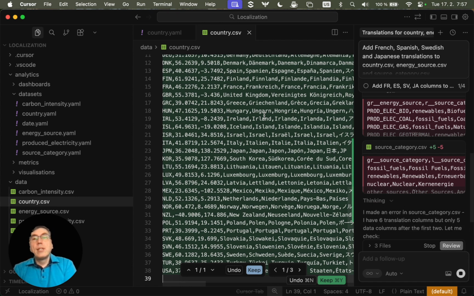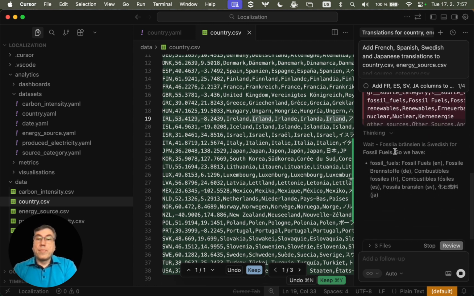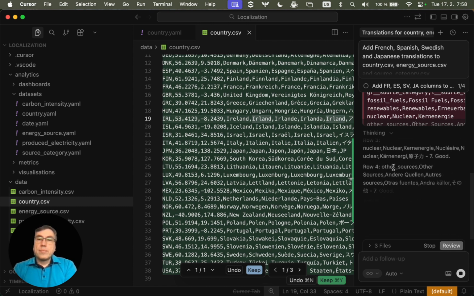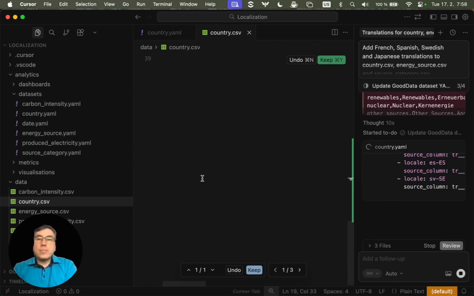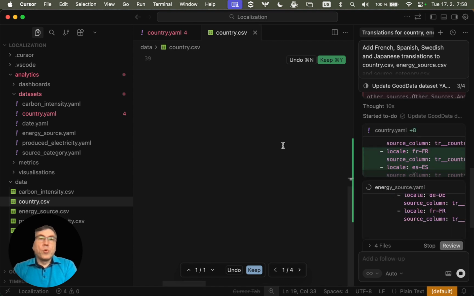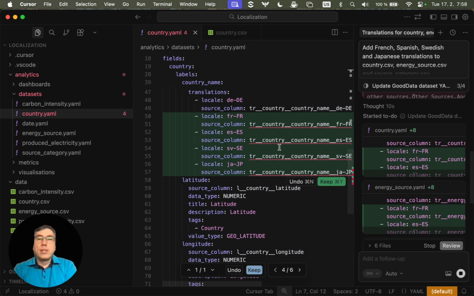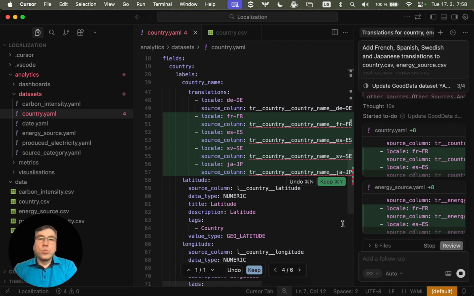Now it has translated also the other CSVs, and it is updating the model. So if I go to the country YAML file, you can see that it added these additional columns into the country name label.